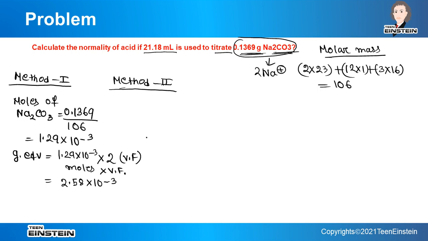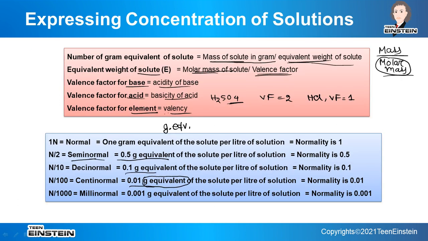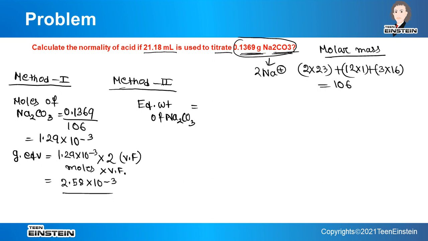If we follow method 2, then we will reach the same answer, but here we will first find out the equivalent weight. So equivalent weight of Na2CO3 is, now we will apply this formula that we have used in the previous slide, equivalent weight of solute equal to molar mass of the solute by valence factor. So 106 by 2, so it will be 53. So this is the equivalent weight of Na2CO3.